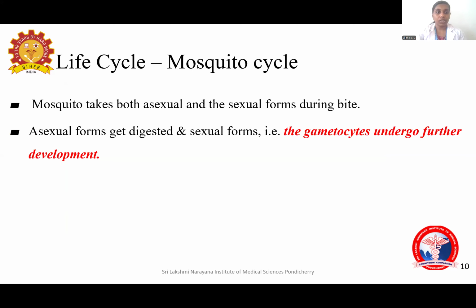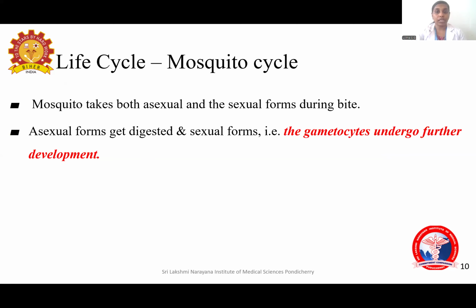Now the life cycle in mosquito. In mosquito, it is a sexual cycle that is happening. So when the mosquito bites humans, it can take up the sexual forms as well as the asexual forms. Sexual forms are the gametes. But the asexual forms will get digested inside the mosquito, and only the sexual forms will develop.